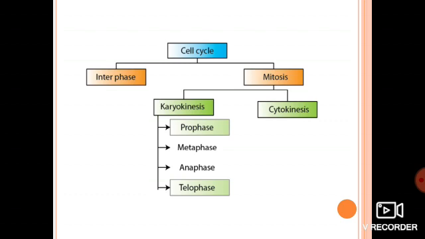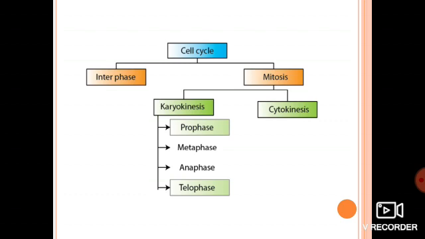Okay, now if we see this flow chart in this slide, we will come to know that cell cycle is divided into two types: interphase and mitosis. Now this mitosis is divided into two types, that is karyokinesis and cytokinesis. Okay, now what do we mean by these two terms, karyokinesis, cytokinesis? What do we mean by this?